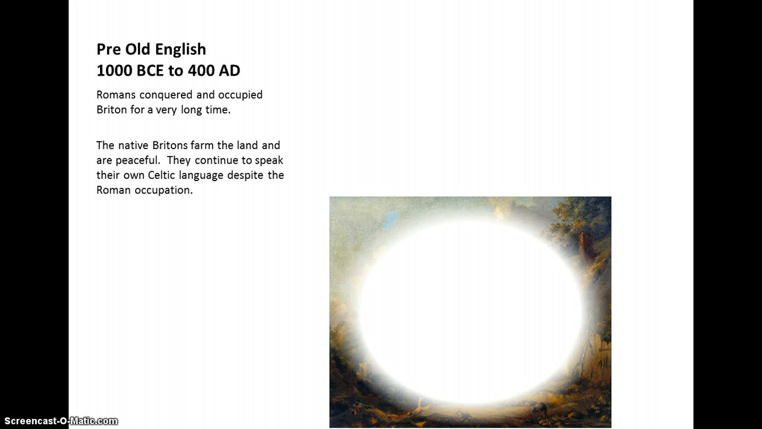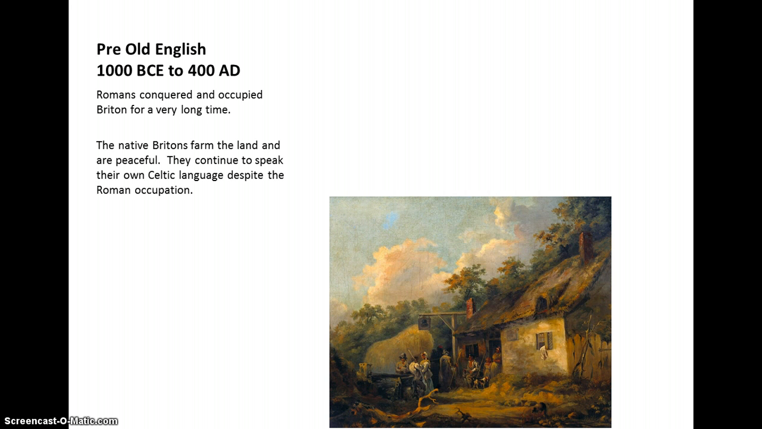This video segment will cover the pre-Old English history and take us into what we now determine to be Old English. The Romans came in when the Roman Empire was expanding, conquered Britain, and occupied Britain for a very long time. The native Britons farmed the land and were actually a very peaceful people. They didn't have to have a military or any knowledge of weaponry at this time, because the Romans took care of all of this for the Britons.